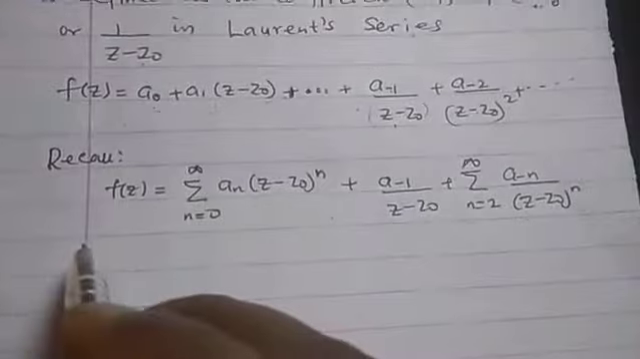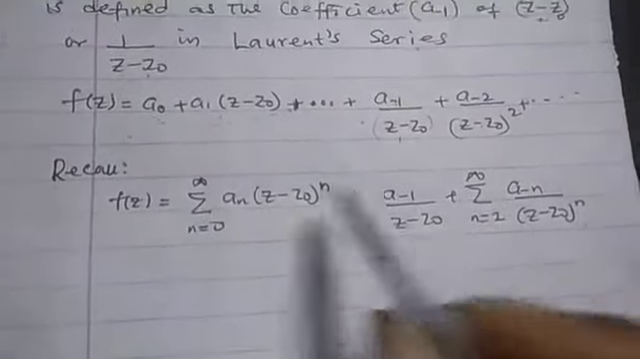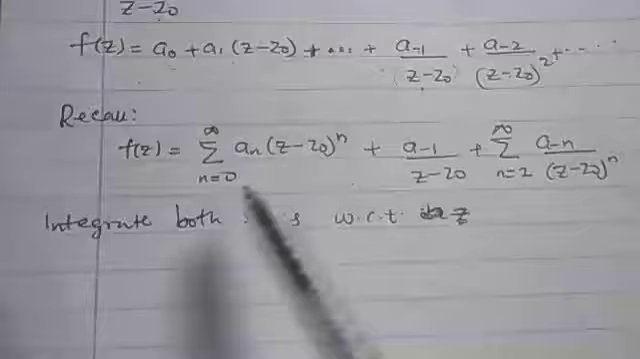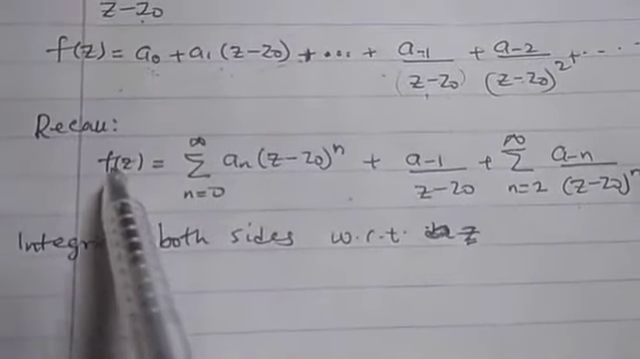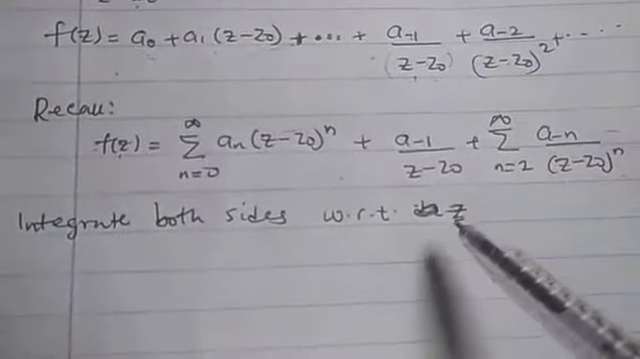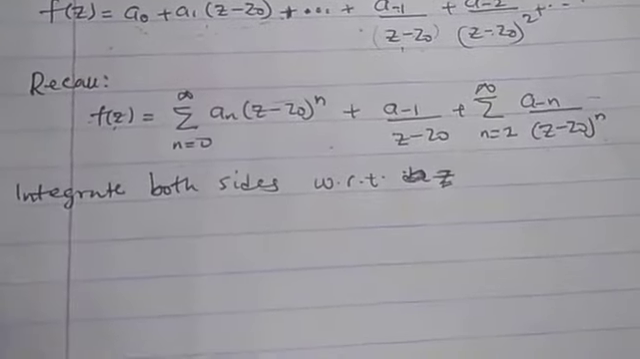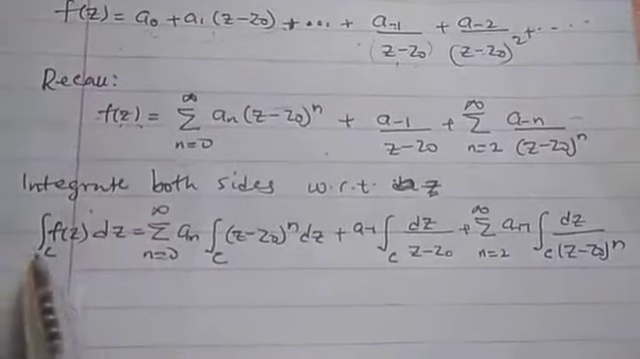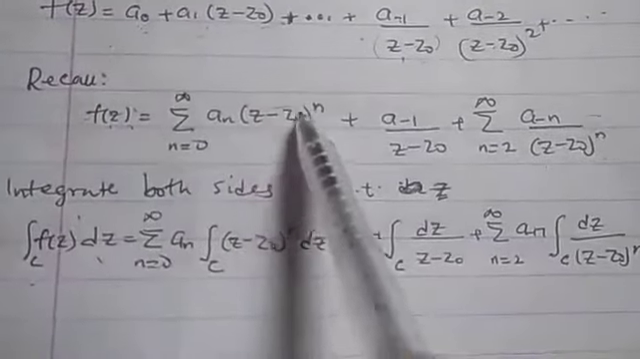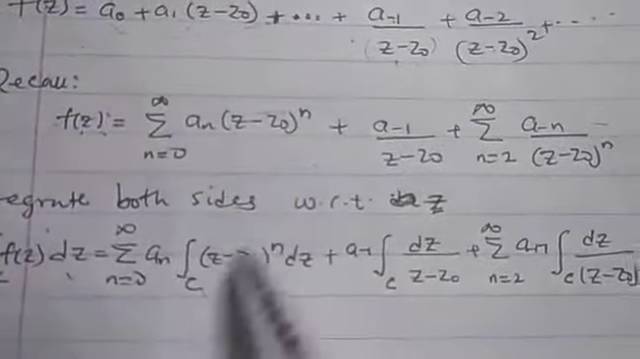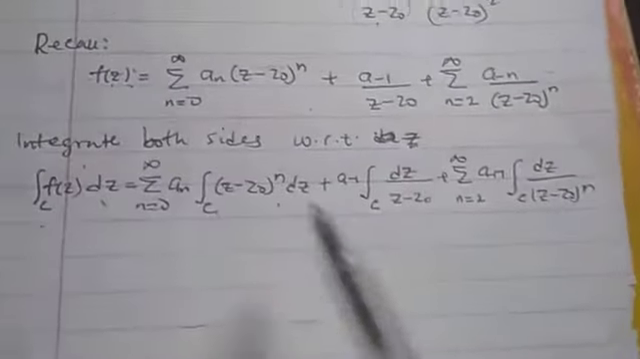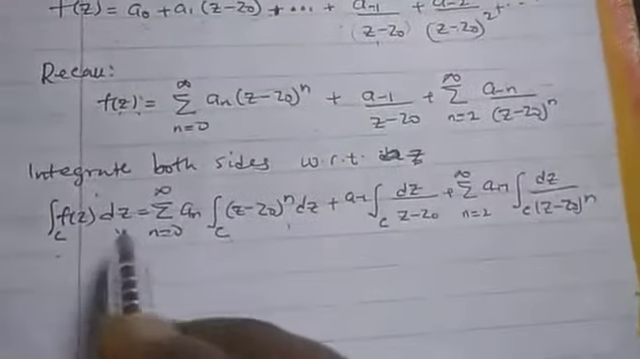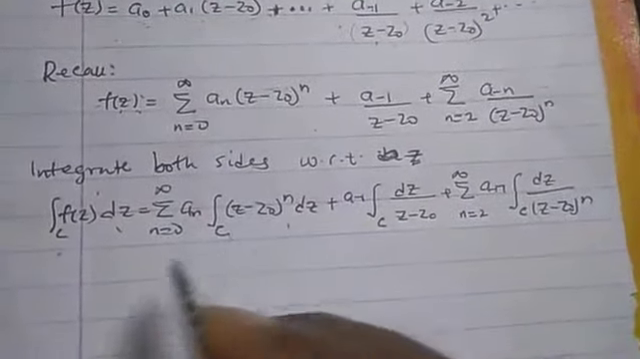Now, what we do is that we integrate both sides with respect to dz. That simply means that I should put an integral on both sides, then I put dz there, so we have written them out like this. I have put integration with respect to z on both sides. If I have done that, that means I have integrated this. Now, let us see what all this will give us.